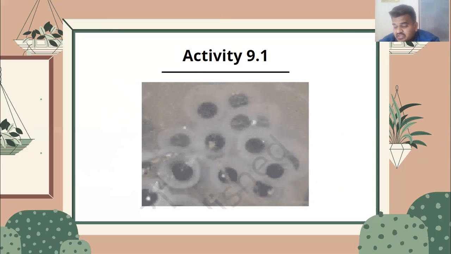It is very common in aquatic animals, animals which live in water sources, such as fish or starfish, etc.